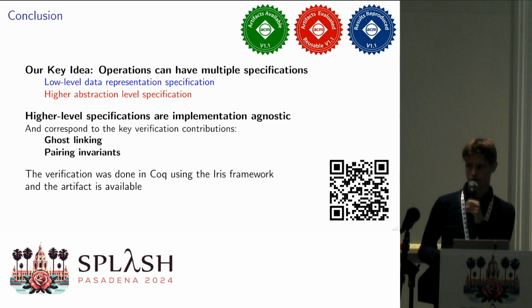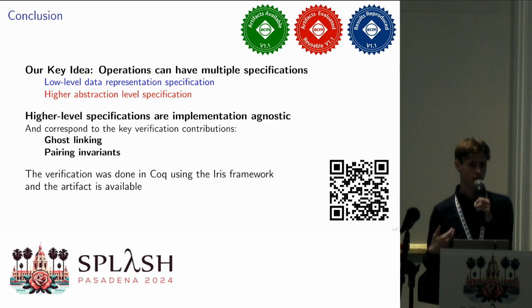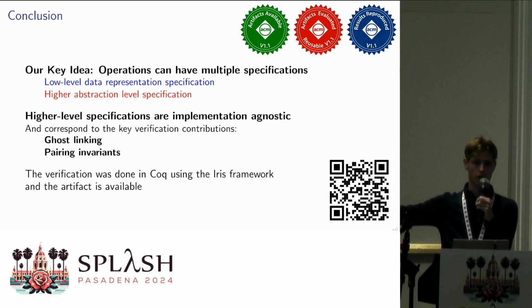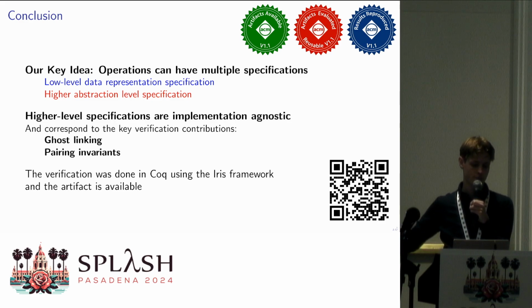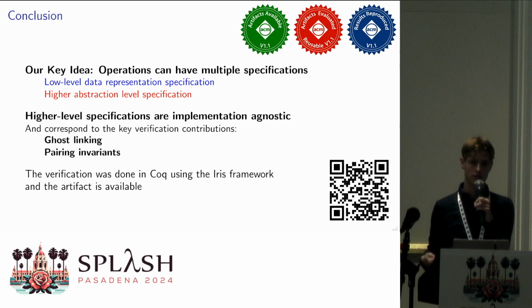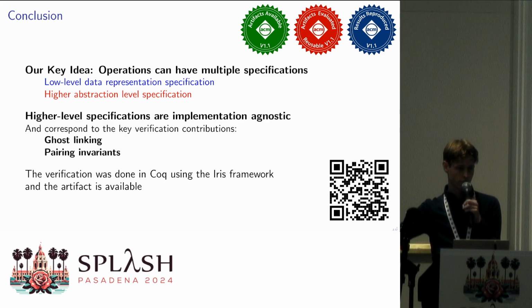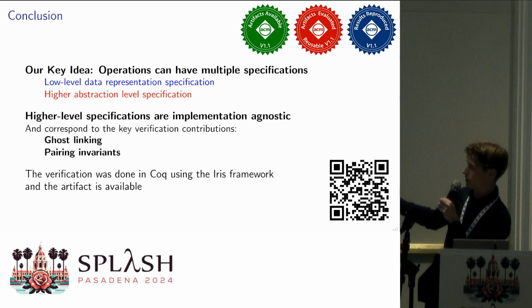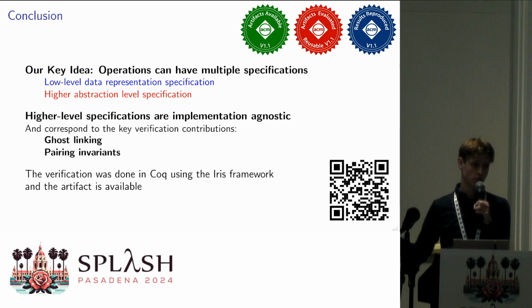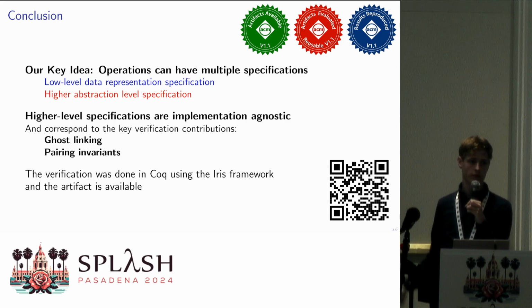One is a low-level specification, which is more tied to the data representation and allows us to abstract over the implementation, similar to how you would use, for instance, interfaces for implementations. And then we build the higher-level abstraction layer to reason about more complex properties, such as this ghost linking or session types for channels. And of course, the main verification properties are these extra properties. So in our paper, this was the ghost linking and pairing invariants that we used for this. And we verified all this in Coq using the Iris framework. Thank you.